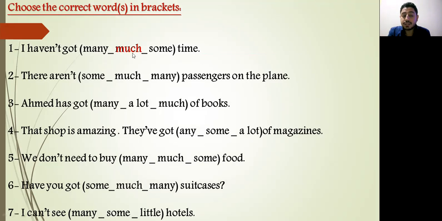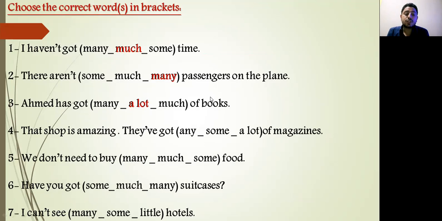Number 2, there aren't some, much, or many passengers on the plane. Passengers, yes, sure, countable noun. So you have to put many. There aren't many passengers on the plane. Number 3, Ahmed has got what of books. Here I can put many or a lot. Look at this, you have of. Yes, Ahmed has got a lot of books. Very good. We couldn't say many of books.